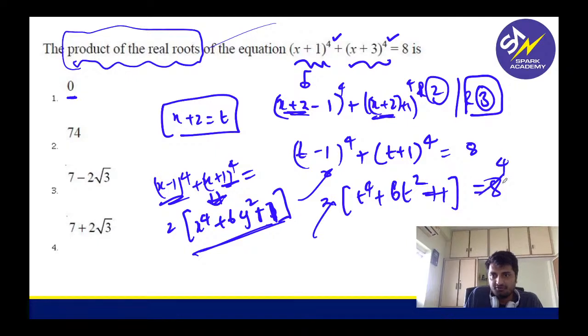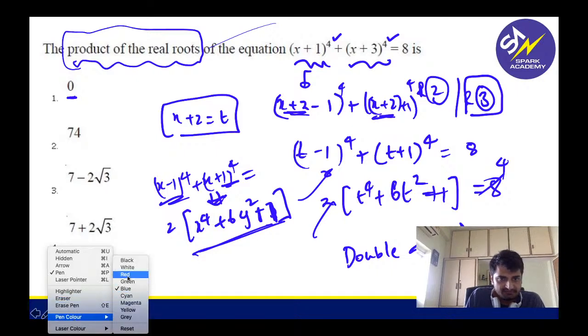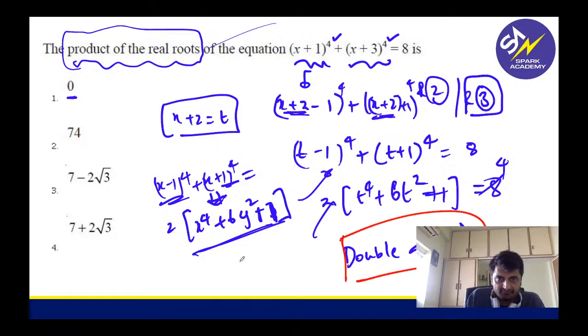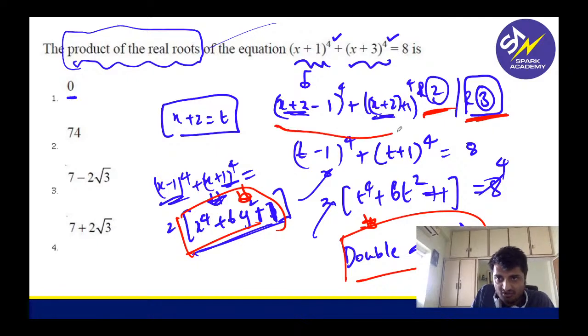2 goes 4 times. Now you take it to the other side. Now solve it like a quadratic. Again solve it like a quadratic. So double quadratic you need to do. This is one red flag for me. This is one red flag, knowing this formula. So 2 red flags I have. That is why I said it is round 2 or round 3. Again, this is also a red flag.